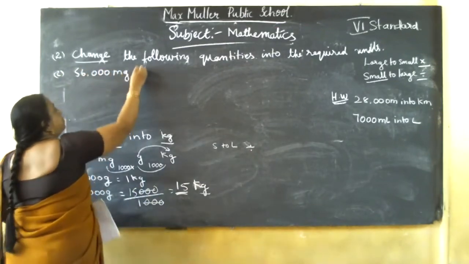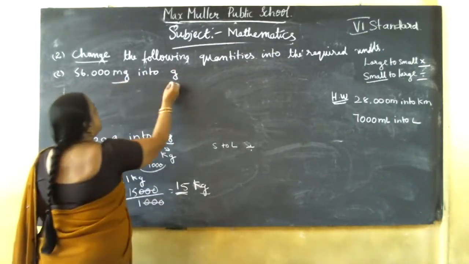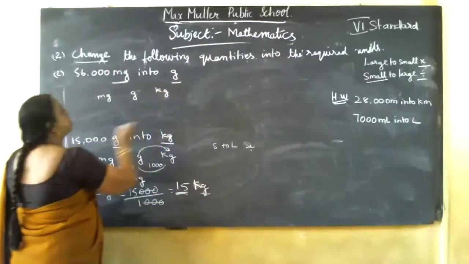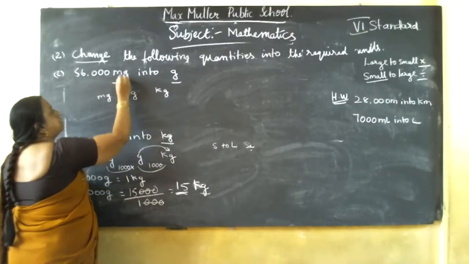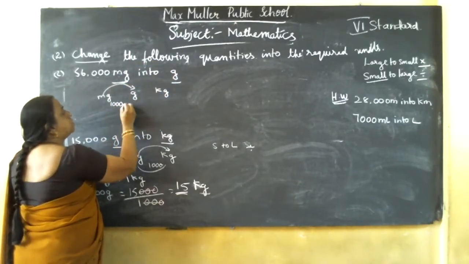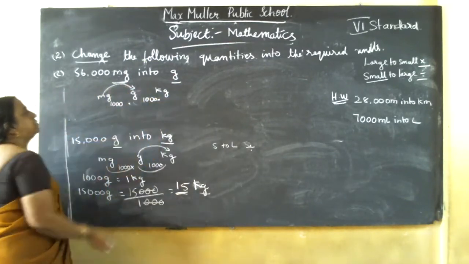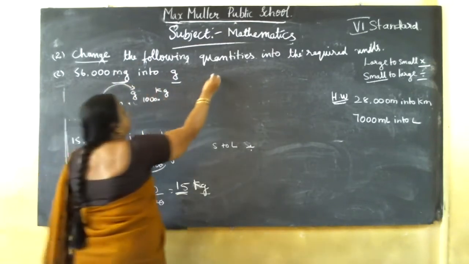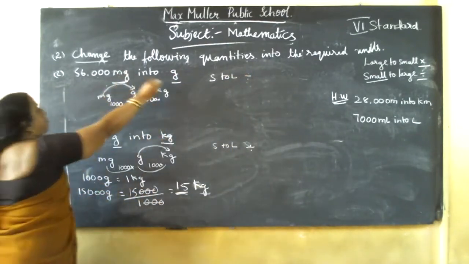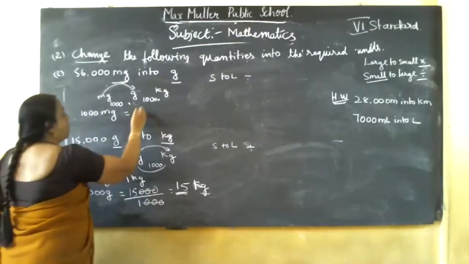56,000 mg into gram. Mg into gram. This is also units of weight: milligram, gram and kilogram. Here they are given in mg, you should convert into gram. Mg to gram. 1000 milligram is equal to 1 gram, and 1000 grams is equal to 1 kg. So here you should convert mg into gram. Smaller unit to larger unit. So small to large, what should you do? Divide. Here, how many milligram equal to 1 gram? 1000 milligram equal to 1 gram.